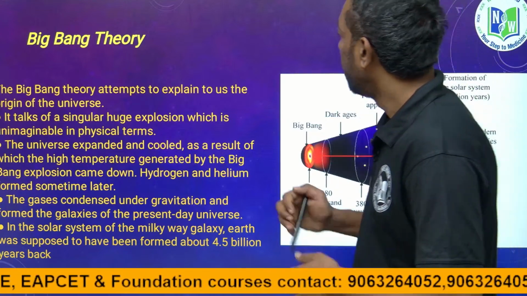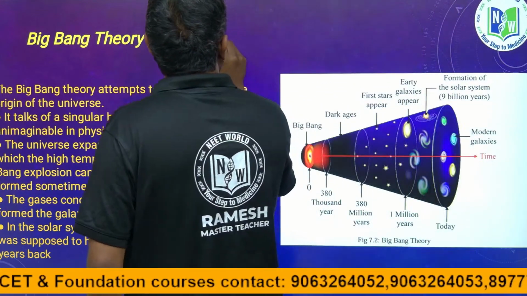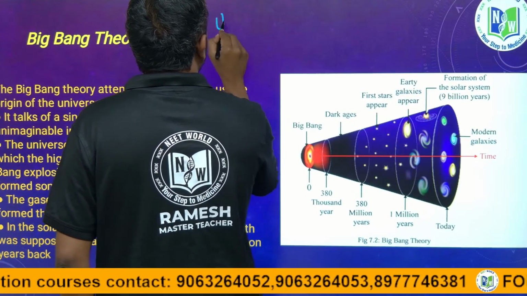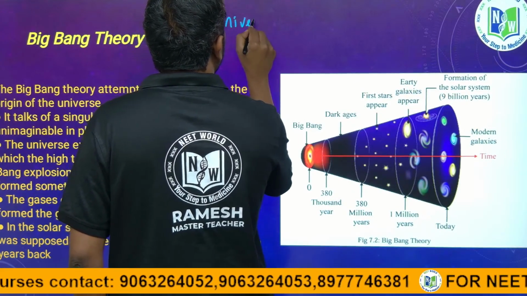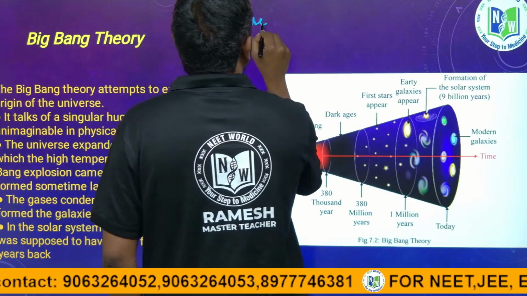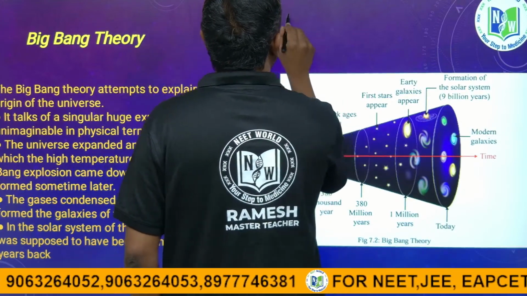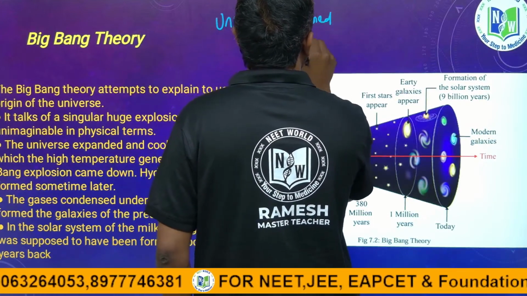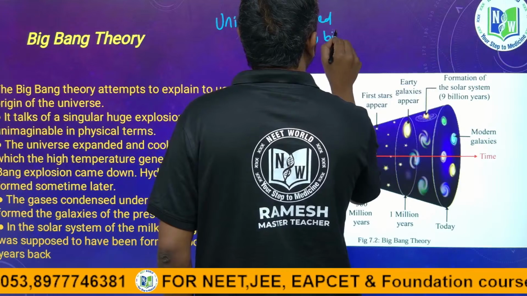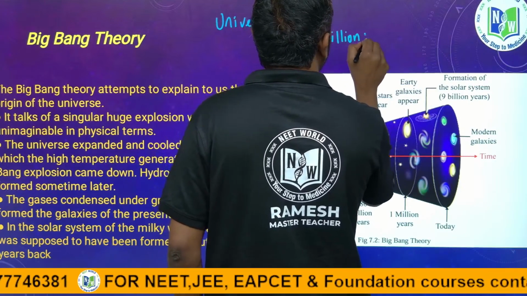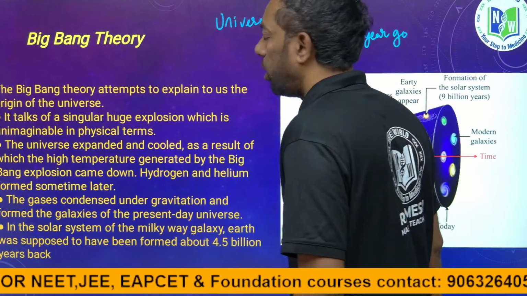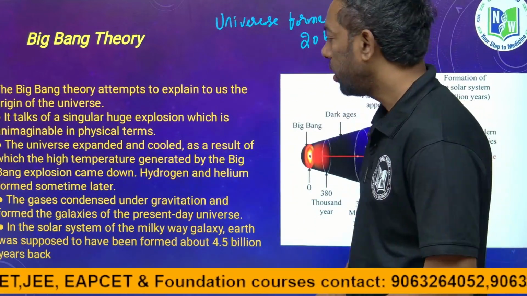The universe was formed 20 billion years ago.